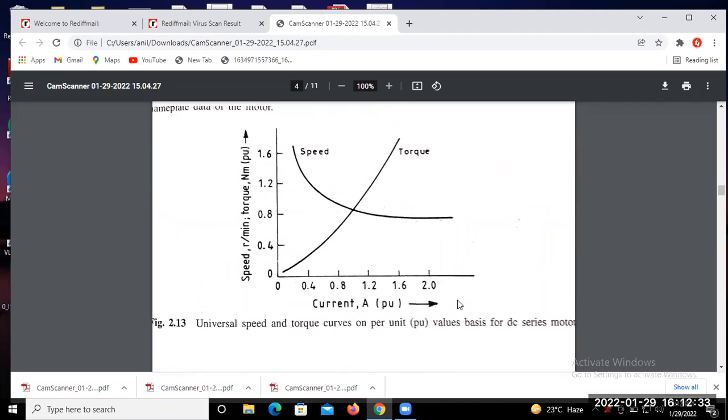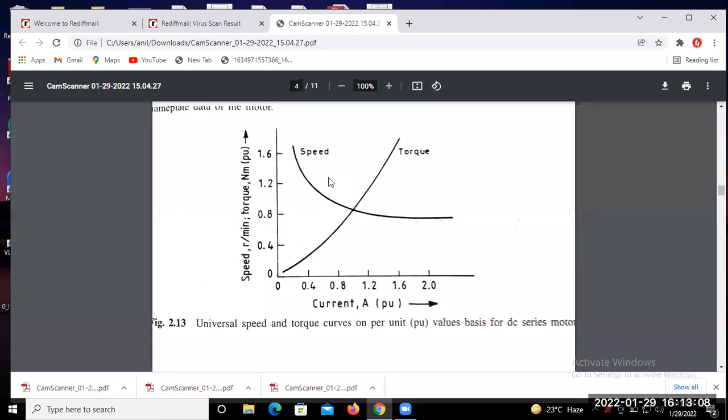So this is the armature current versus torque characteristic. It's directly proportional to the square of the armature current, T equal to I square R. So we find out the parabolic equation, y equal to 4ax square, which corresponds to the square of the armature current. Speed and torque we will find out, and the speed and armature current characteristic.